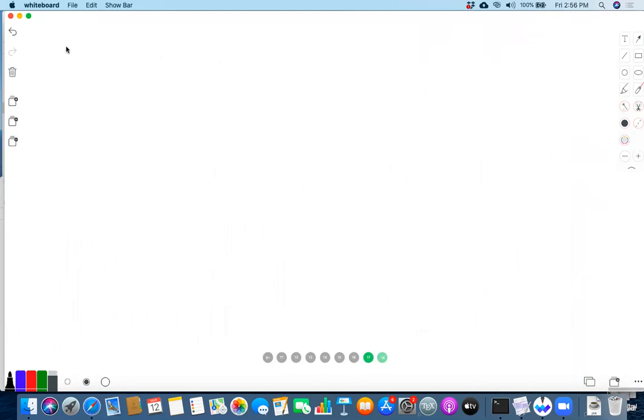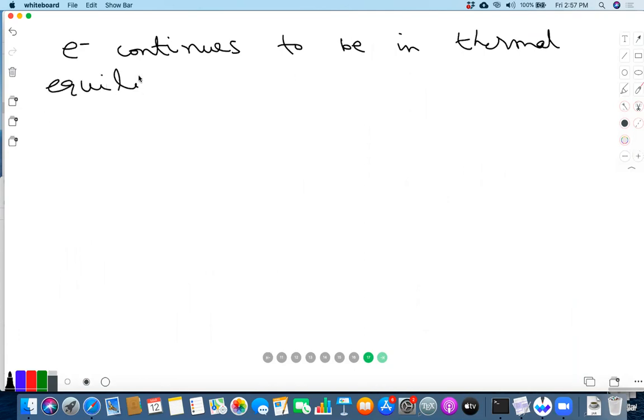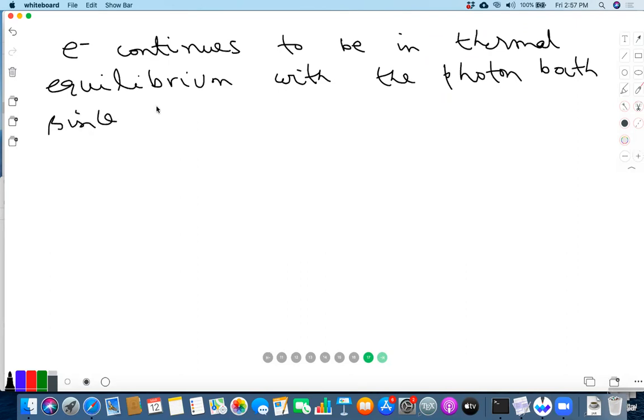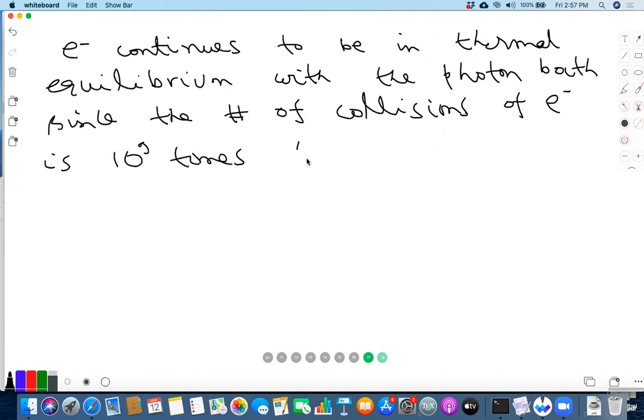But at the same time, E plus, E minus continues to exchange, continues to be in thermal equilibrium with the photon bath, since the number of collisions of E minus is 10 to the 9 times that of gamma.